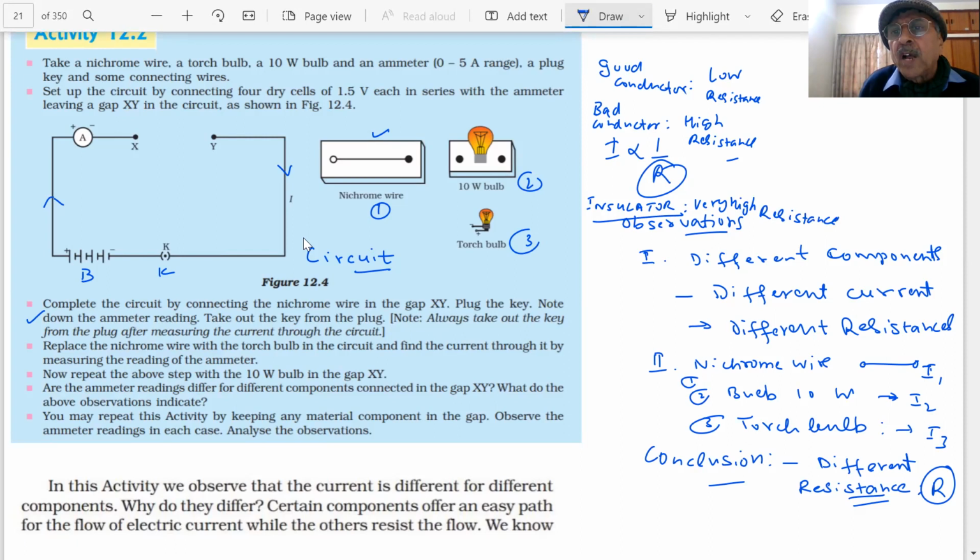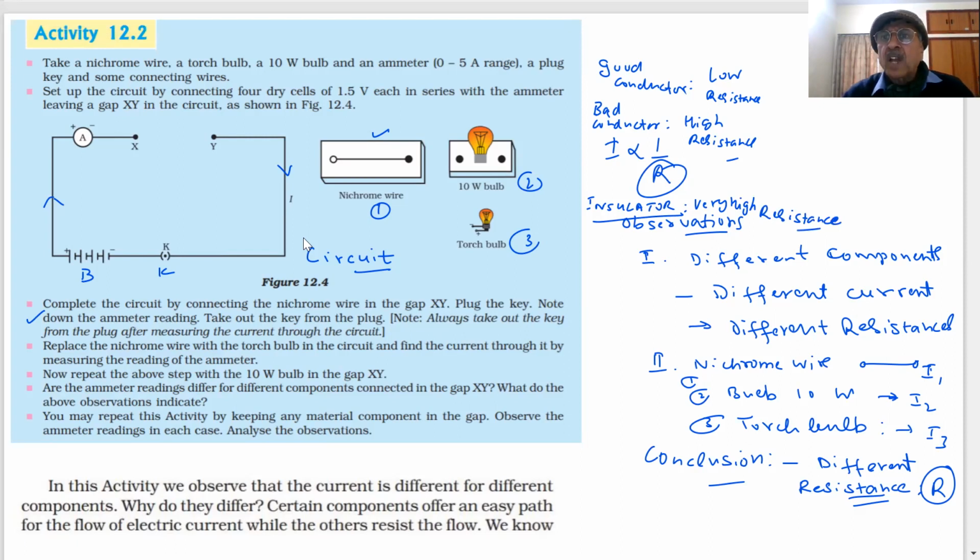You know, electricians use what type of gloves when they are working? Plastic gloves. We have seen plastic gloves while working with electronic components. Wood is an insulator. They have very high resistance. Glass, diamond, rubber and ebonite have high resistance.